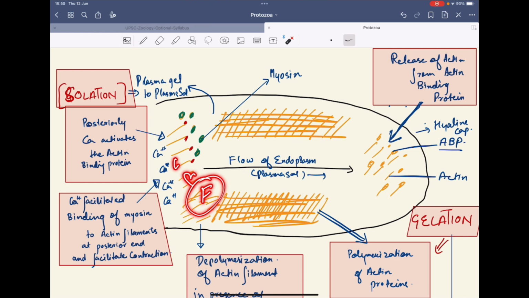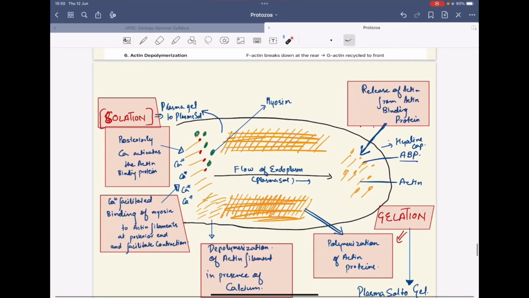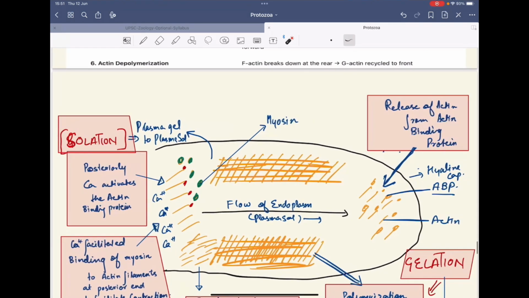G actin is again recycled. So F will again break down into G, which is recycled, and here G is involved in the formation of F actin. So this is the whole process where you explain the molecular basis based on solation and gelation, involving actin and myosin protein. So this is the molecular mechanism.